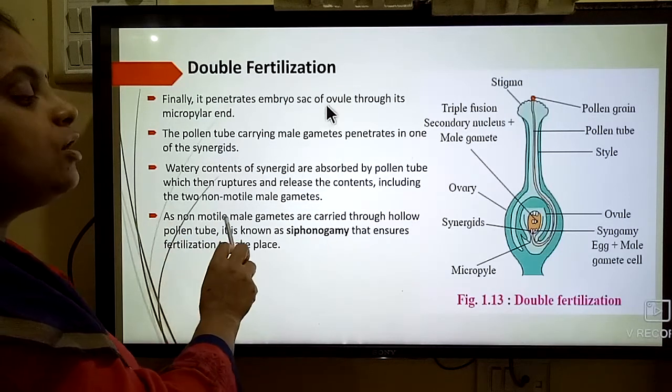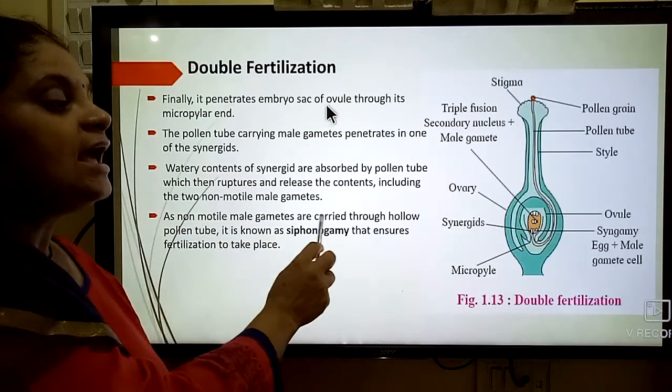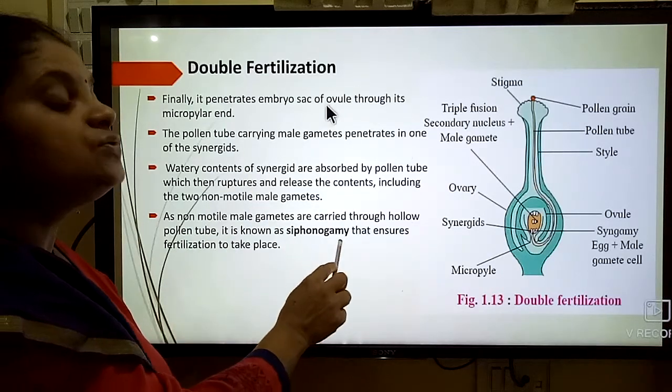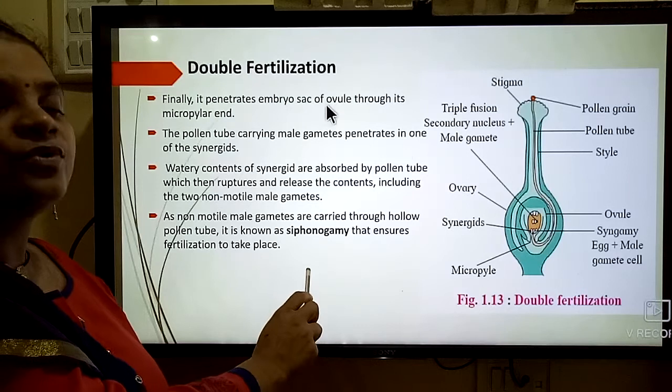The carrying of non-motile male gametes through the hollow pollen tube is called siphonogamy. What is siphonogamy?